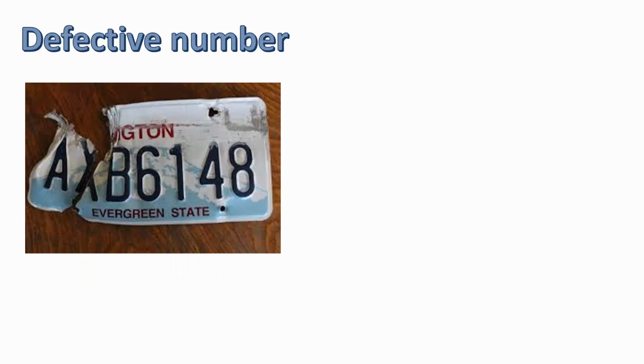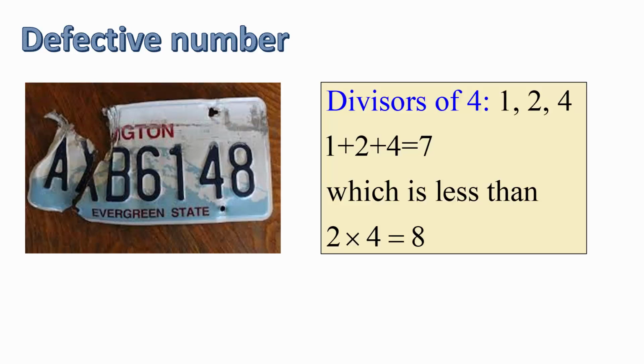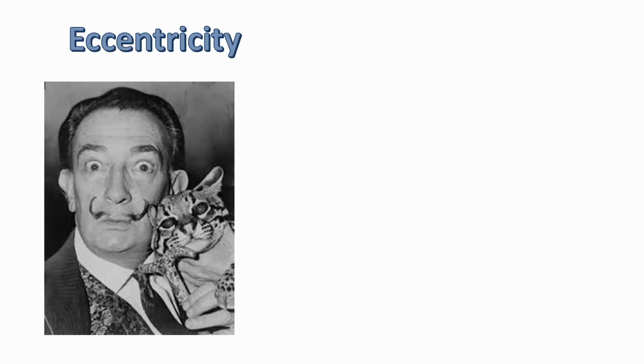A defective number. If a number is defective and needs repair, you would think, why don't mathematicians fix it? In reality, a defective number is just a number whose divisors sum to less than twice the number itself. For example, the divisors of 4 are 1, 2, and 4, and 1 plus 2 plus 4 equals 7, which is less than twice the number, 8.